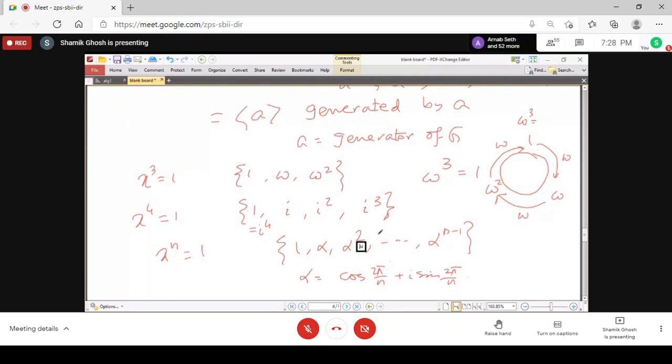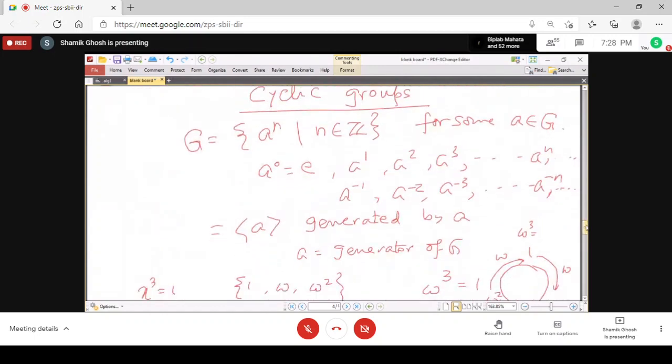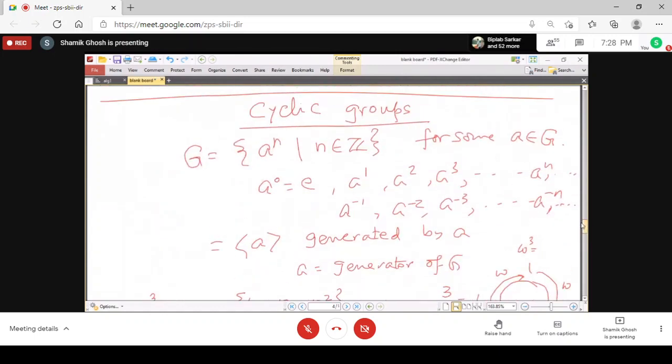But this is only the idea behind coining the terminology that it is a cyclic group. The definition is not that elements are going around. Because in a finite cyclic group, obviously elements will go around, but there are infinite cyclic groups also. In the definition, which is nascent, probably you did not notice, this group may be infinite also.